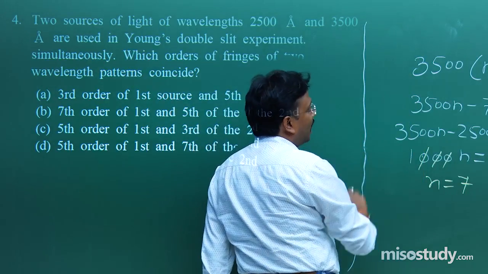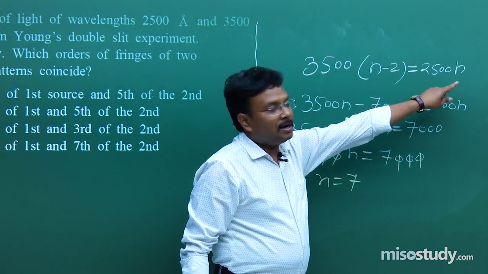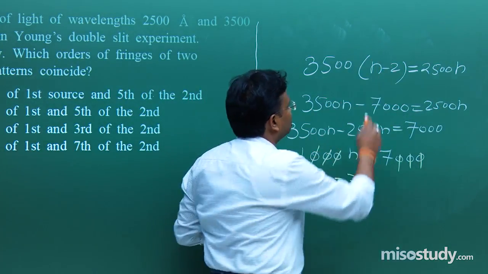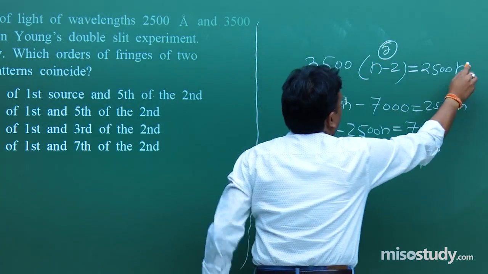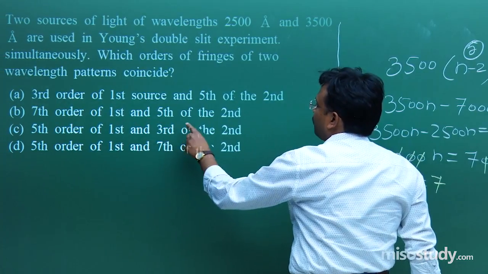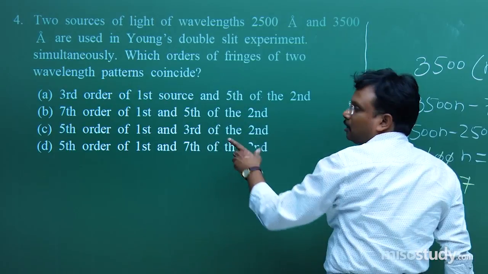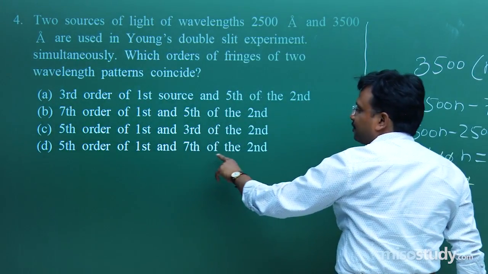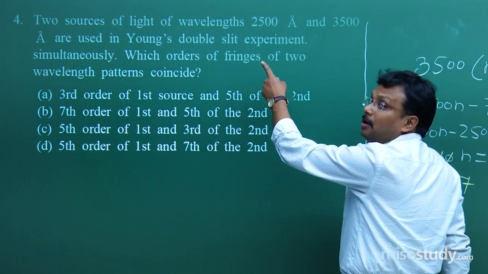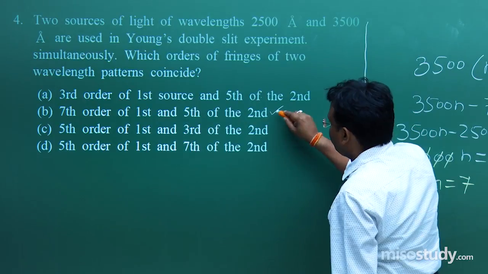Now put the value n as 7, and n minus 2 is 5, and 7. So exactly 7th order of first and 5th order of the second. Come back again, 5th order of first and 3rd order, no. 5th order of first and 7th order of second, no. It is the reverse of that as per the language of the question. So the correct answer is going to be your B.